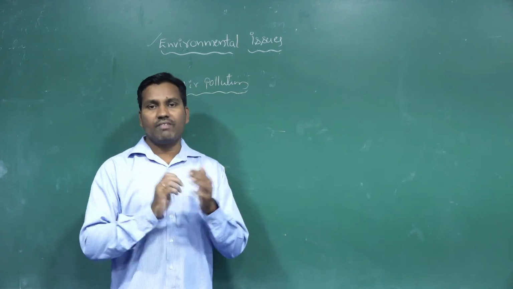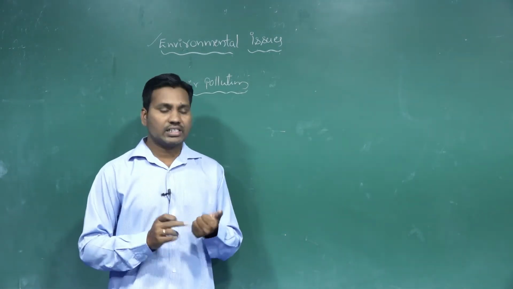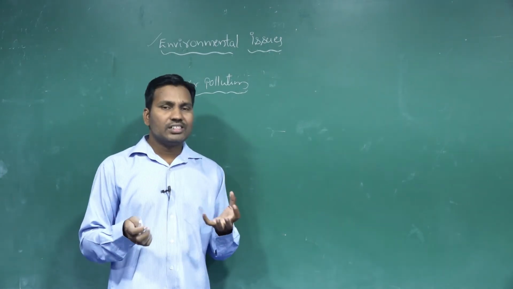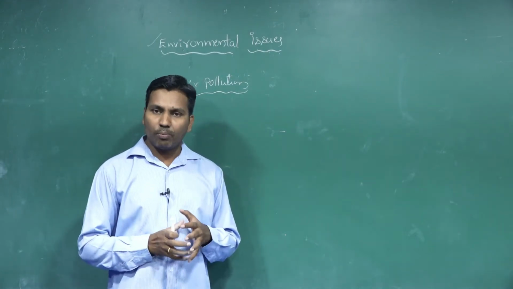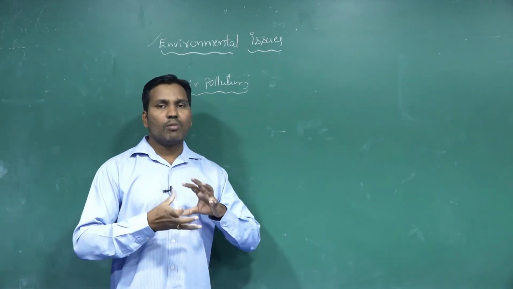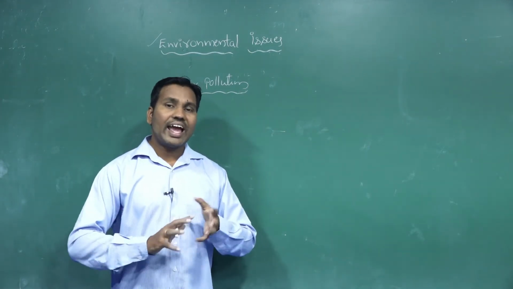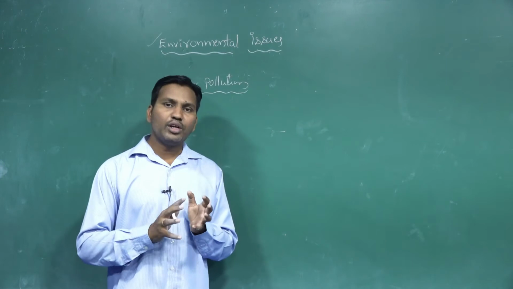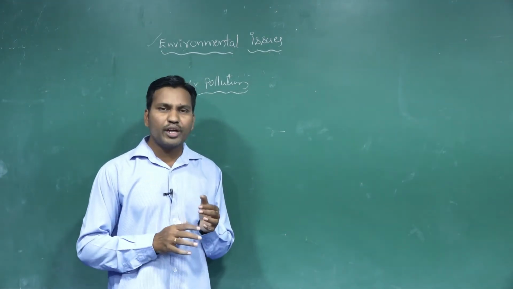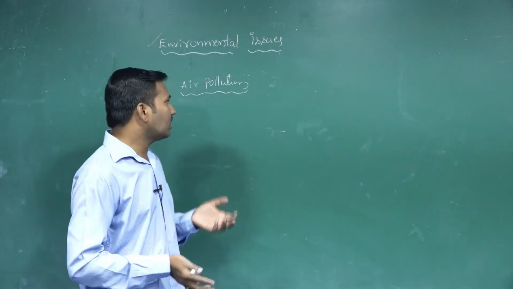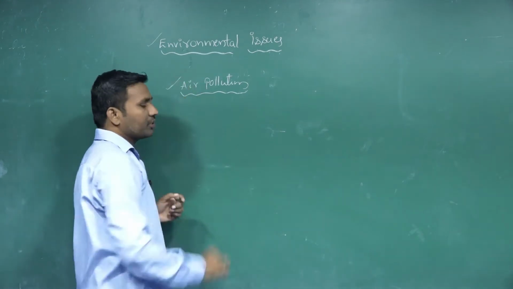This gas envelope includes nitrogen, oxygen, carbon dioxide, sulfur compounds, and a number of different gases as atmospheric components. Suppose this composition changes adversely, that means harmfully. That case is called air pollution.